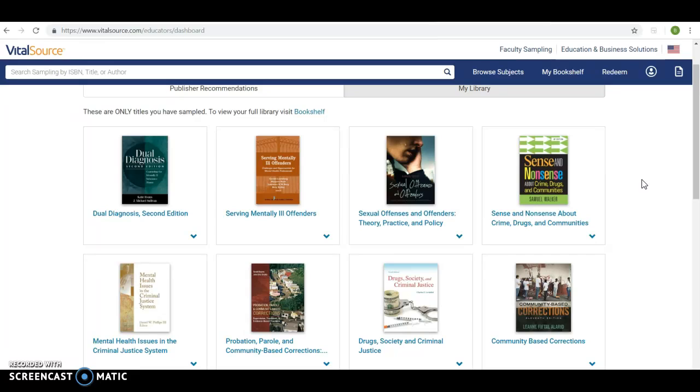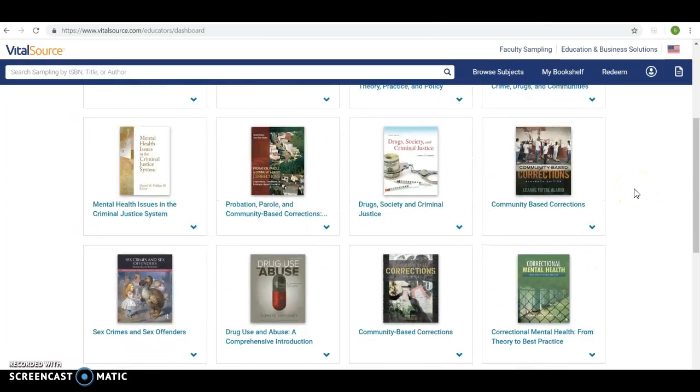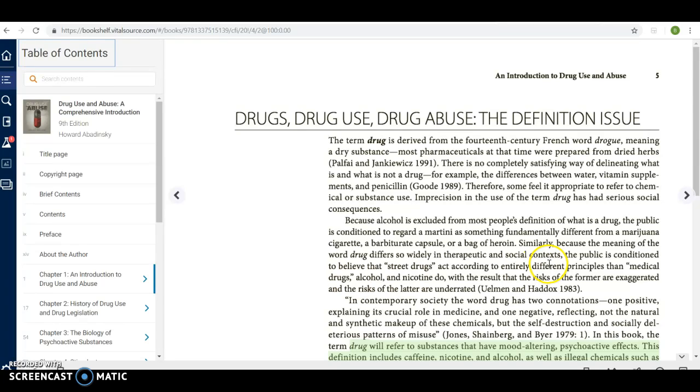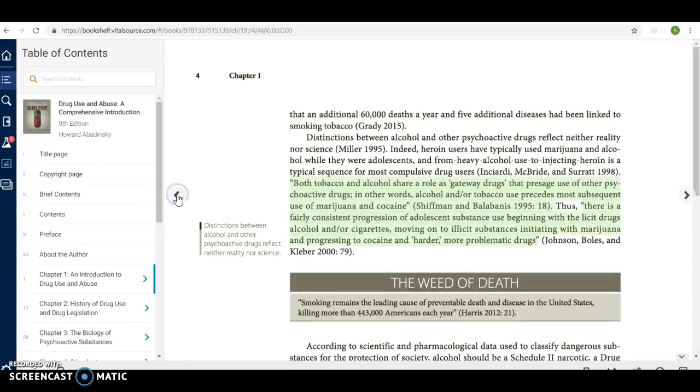By and large, in this particular course, certainly the first module, or the drug module, if you will, the drug offender module, you'll be using primarily this book and this book. So if we go to Drug Use and Abuse, we can open it up. And this is chapter 1.